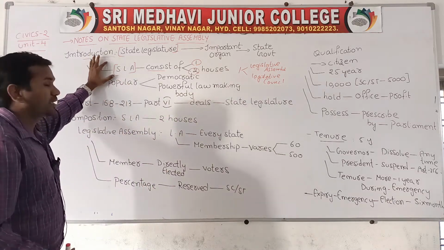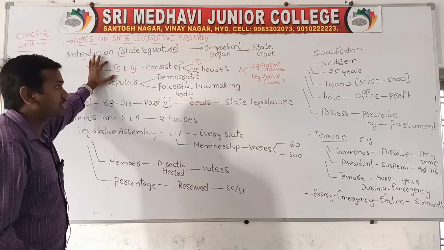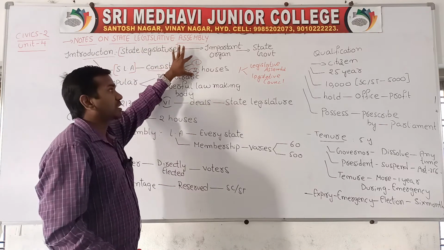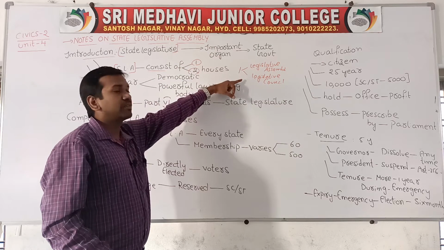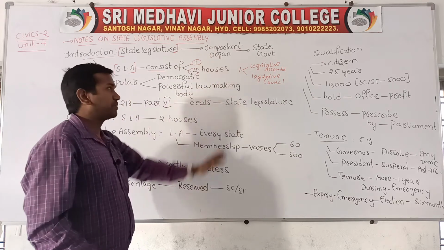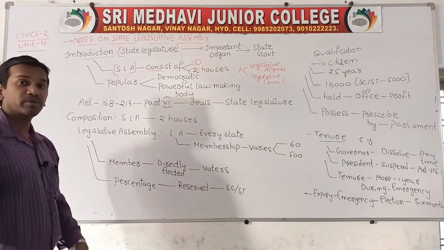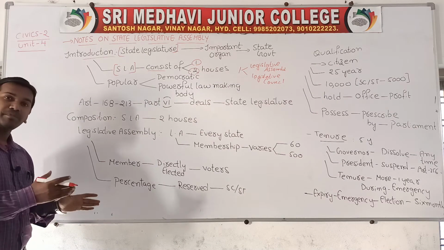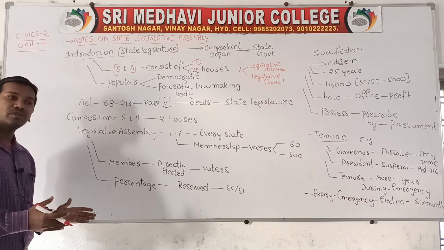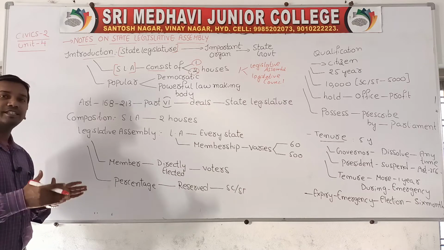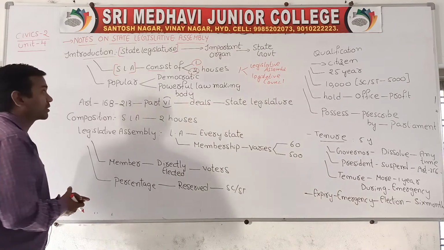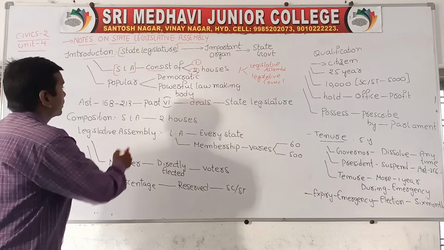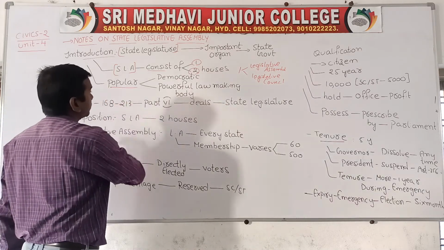Two houses in the sense that one is the legislative assembly and one is the legislative council. When we talk about Telangana, we have both. Combining the legislative assembly and the legislative council together is called the state legislature. We'll go forward here.